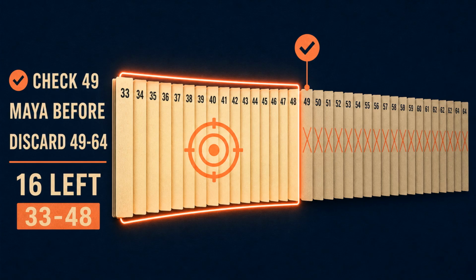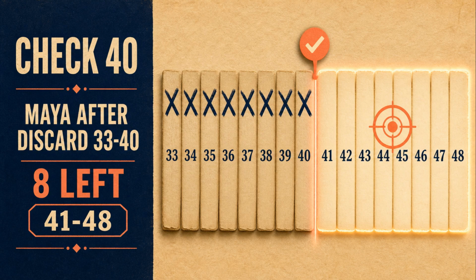Now check page 49. Maya is before it, so discard pages 49 through 64. We are down to 16 pages, 33 through 48. Check page 40. Maya is after it, so keep 41 through 48, 8 pages.